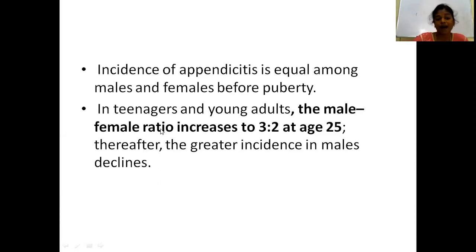But after puberty, that is in teenagers and young adults, in the male to female ratio you will see an increased incidence in males, that is 3:2 at the age of 25. After that, there will again be a decline, and the ratio will be the same. So the incidence between males and females before puberty is the same. In teenagers and young adults, males will be more prone to appendicitis. After that, the incidence will again decline.